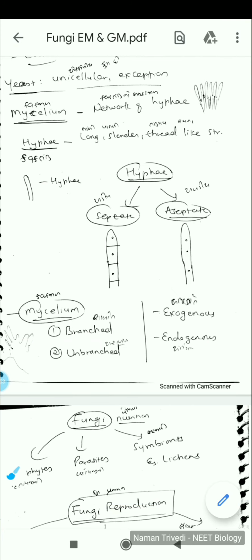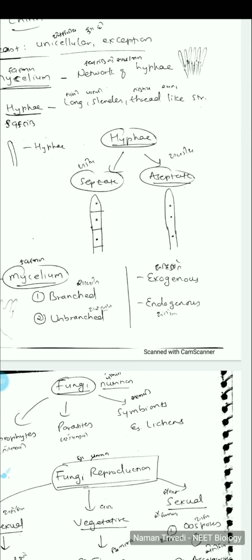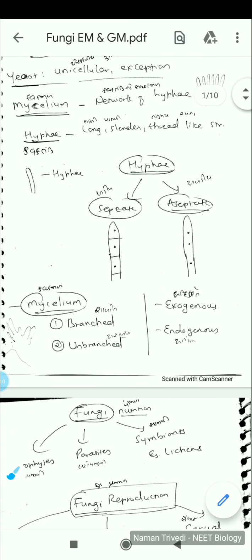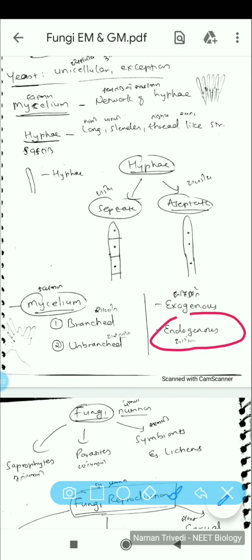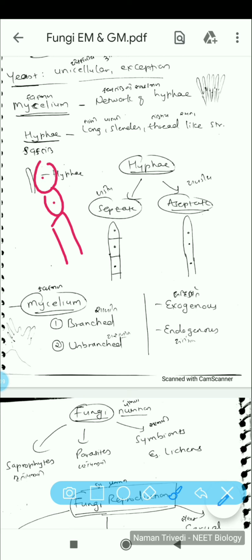Also fungi will produce different kind of spores. So if the spores are produced outside the fruiting body, which I'll take in detail further, or they are directly located on the hyphae, we call it exogenous spores. If they are found inside some structure, we call it endogenous. So if the spores are present directly like this, we call it exogenous.